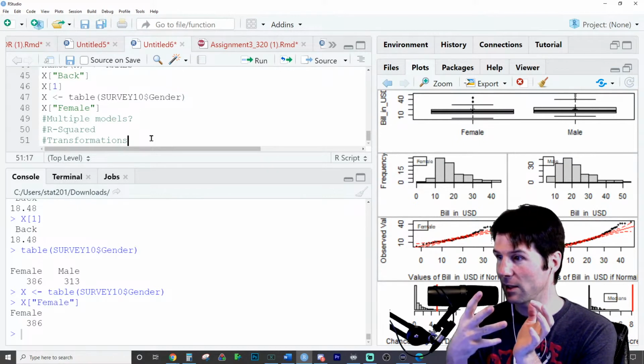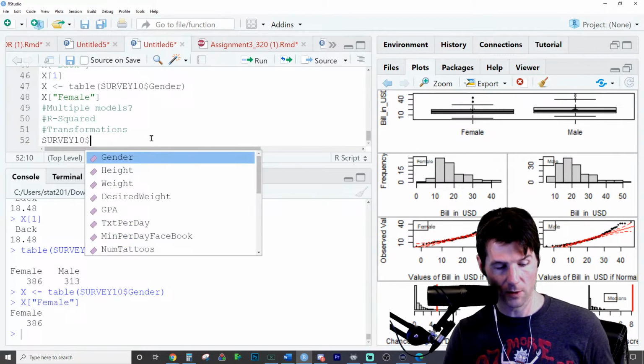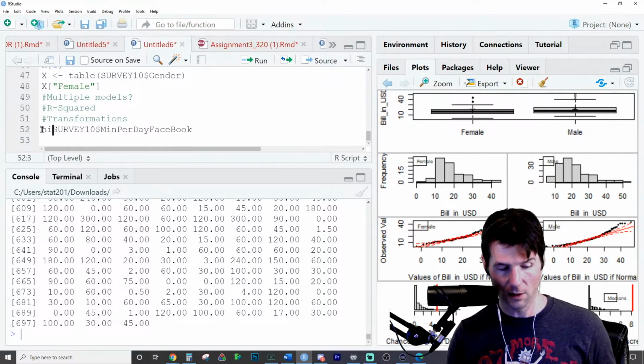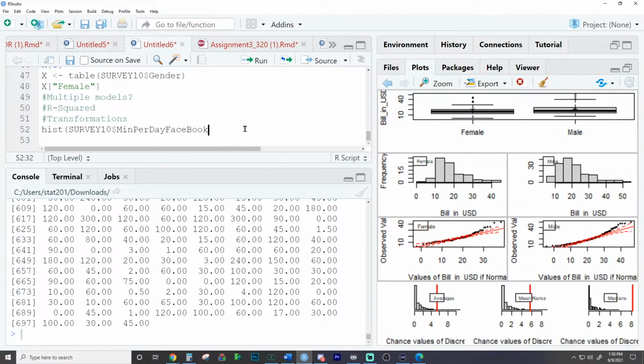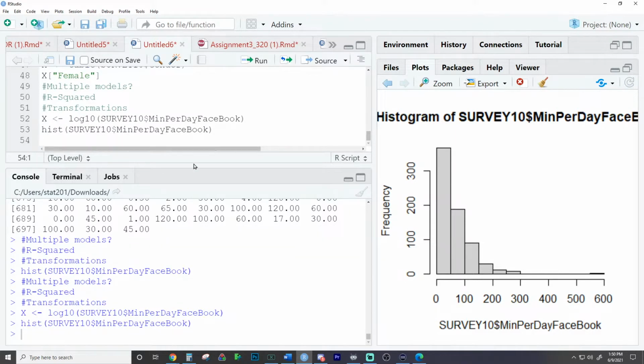So if you see something that's highly skewed, like Survey 10 has some highly skewed variables, like how many texts do people send, how often are people on Facebook? You can already see a little bit of this skew right there, but if you take a look at this, you can see the right skew nature to the data. So one way to fix things like this is to throw a log 10 around it. We don't want to do it around the histogram. We can make it easier to understand what we're doing by going here and taking the original variable and storing it in x. That's just what I store into all the time, and doing a log 10 of it.